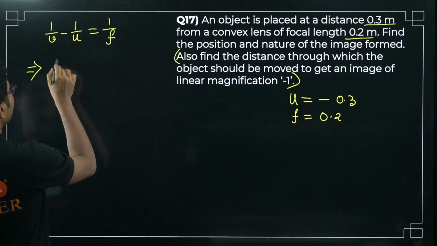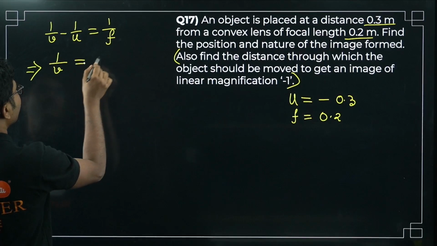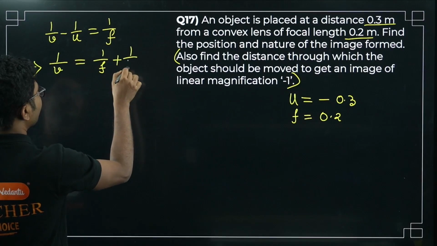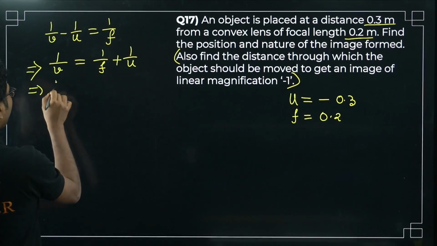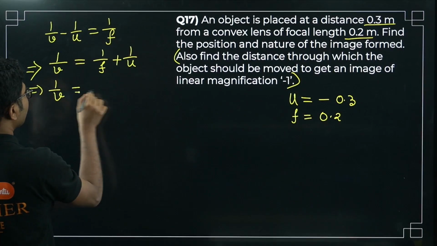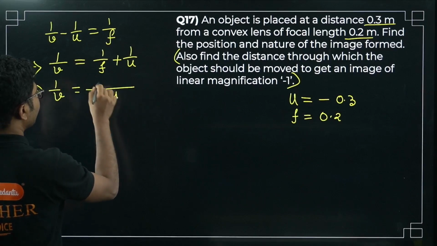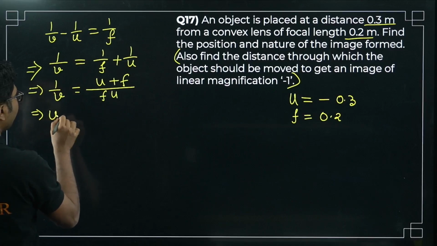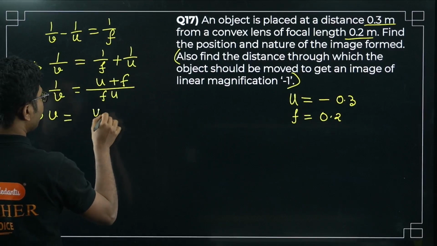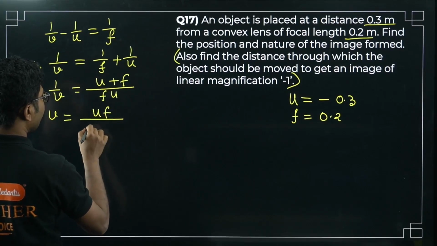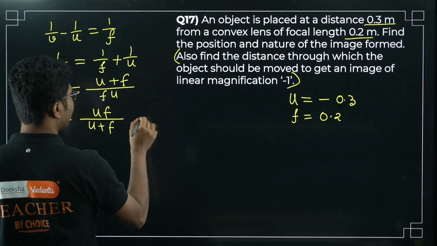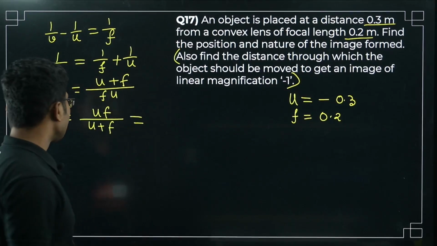Now 1 by v, we are trying to find v, so this will be 1 by f plus 1 by u, or v equals uf divided by u plus f. Okay, this is the simplification of the formula without too much difficulty.